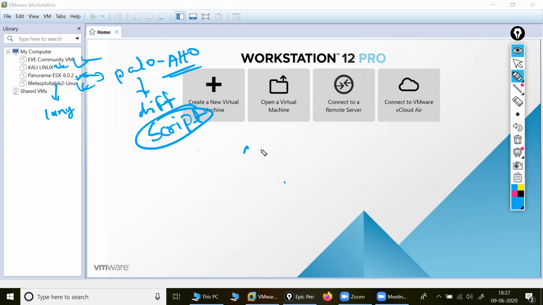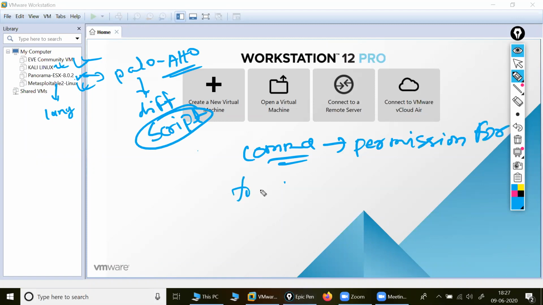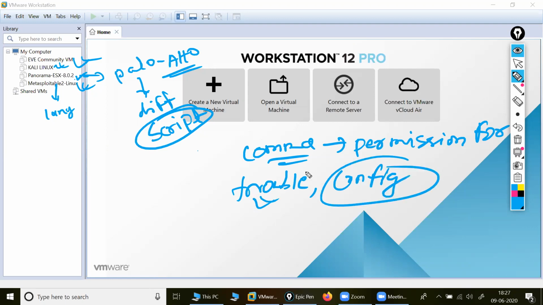What we are doing is only using commands, giving permission for troubleshooting. Troubleshooting is very much important, and configuration. These are the two things inside that. So this also depends upon the language.